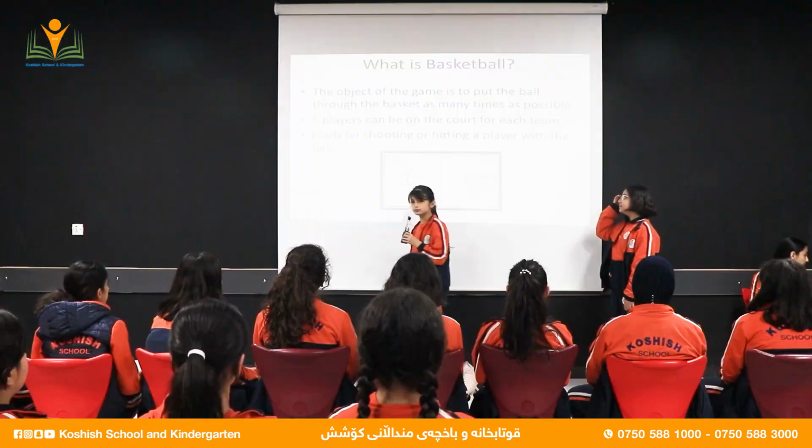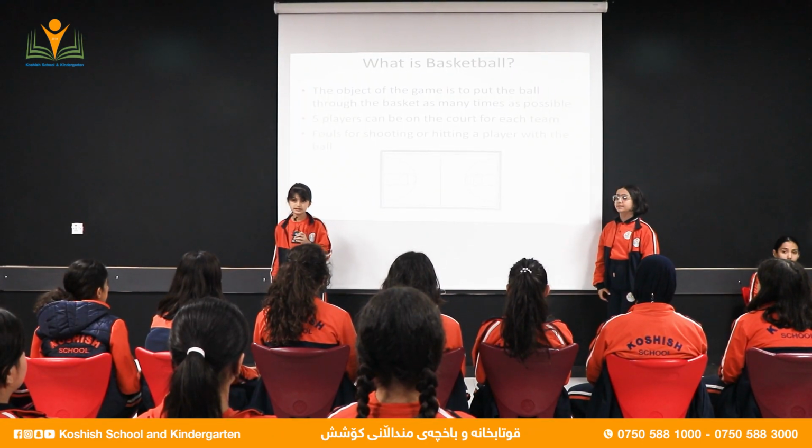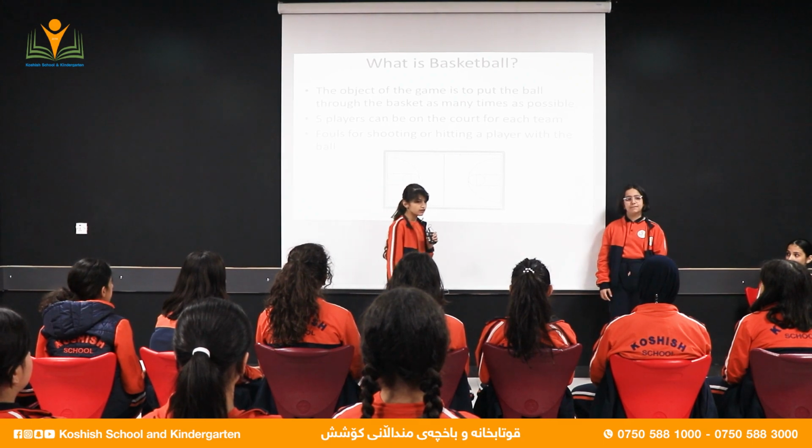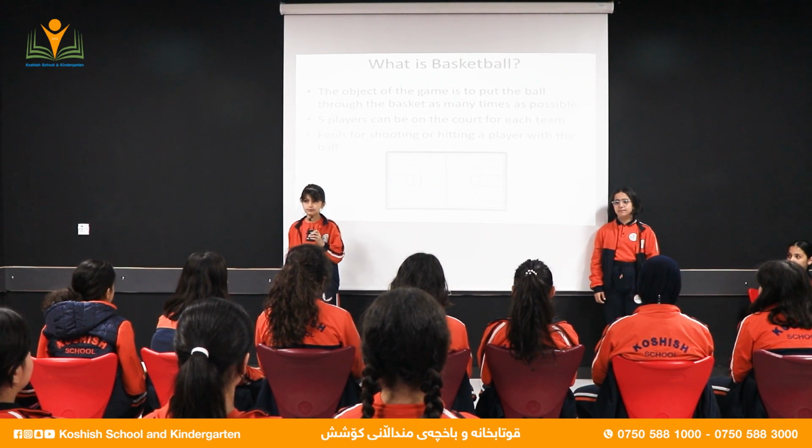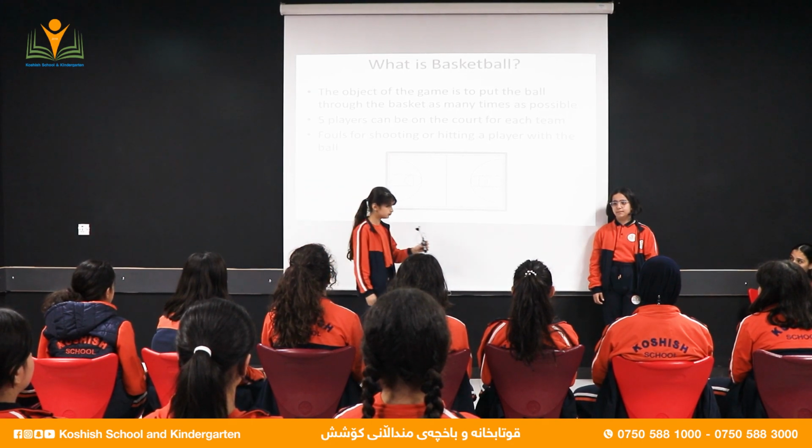What's basketball? The object of the game is to put the ball through the basket as many times as possible. Five players can be on the court for each team. It's a foul for shooting or hitting a player with the ball.